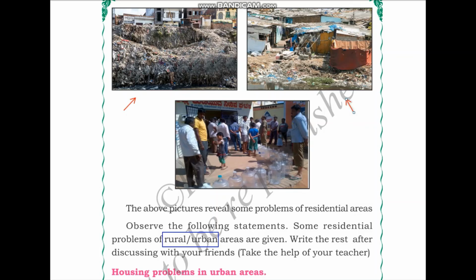In the next photo, we see that the houses are not provided with the basic facilities like roofing, toilets, bathrooms, roads, etc. So in houses like this, imagine if there are heavy rains taking place. It would be a big problem for the residents to keep themselves and their families safe. Next, in the third picture, we can see there is a long queue for water. So water is one of the most basic essentials for our lives, and provision of drinking water must be made to each individual house of the community.